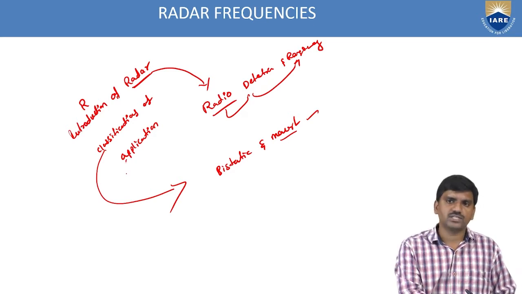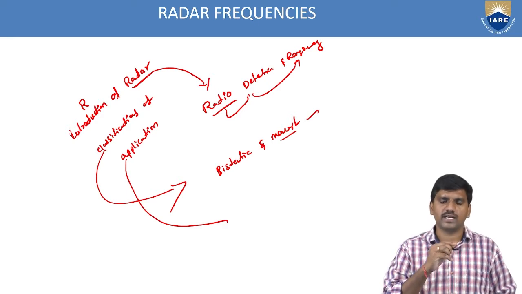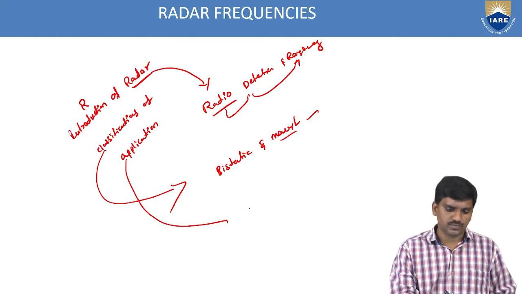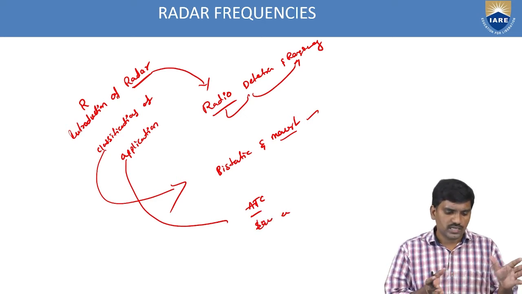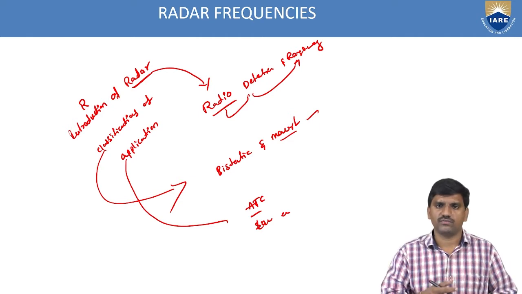Next, applications of radar. A very important term: the main application of radar is to measure the distance. The applications are in ATC, air traffic control, air traffic navigation, in law enforcement, and in the military. So these are the topics we discussed in the previous lecture, that is, the first lecture.